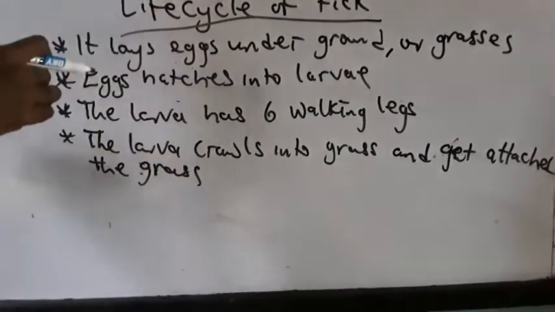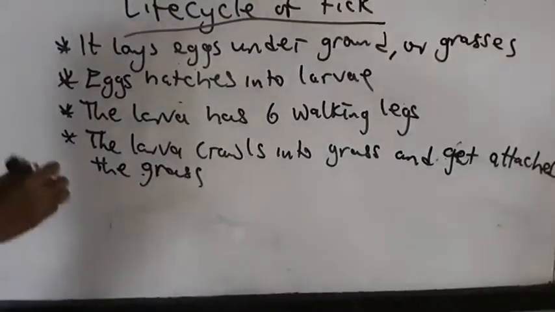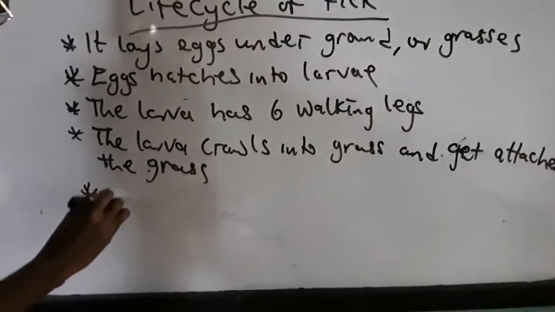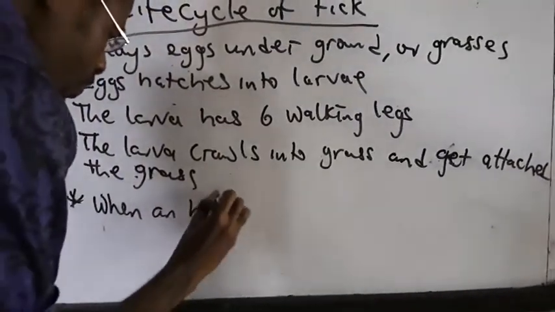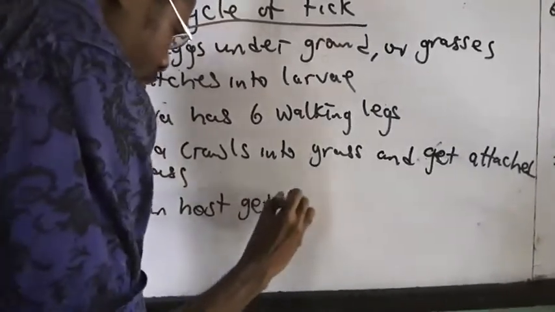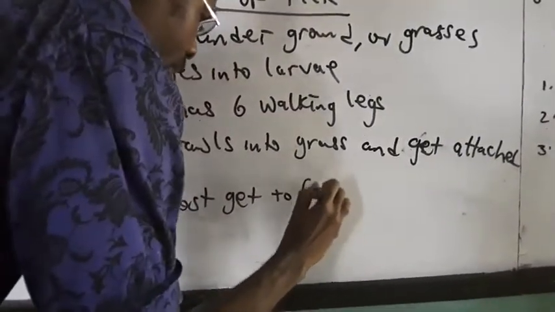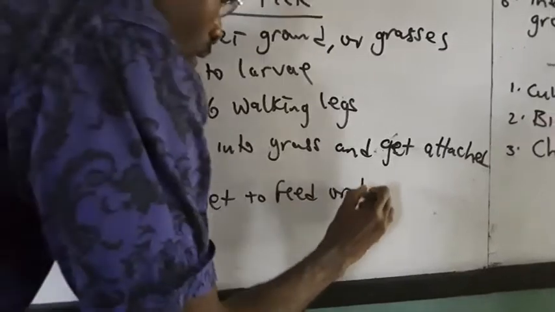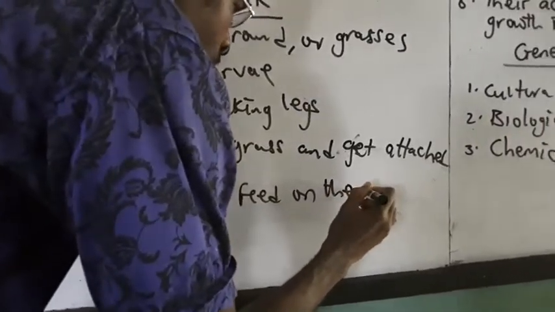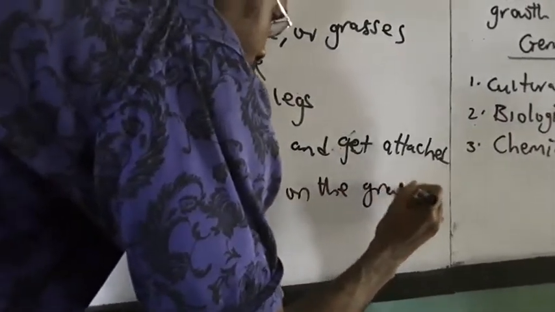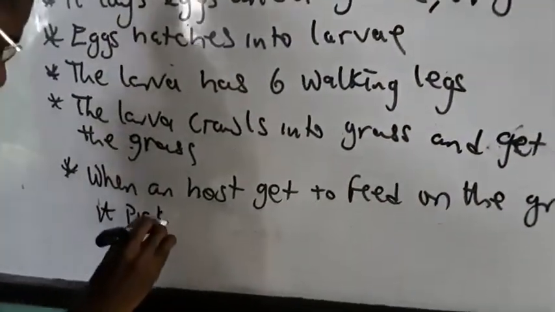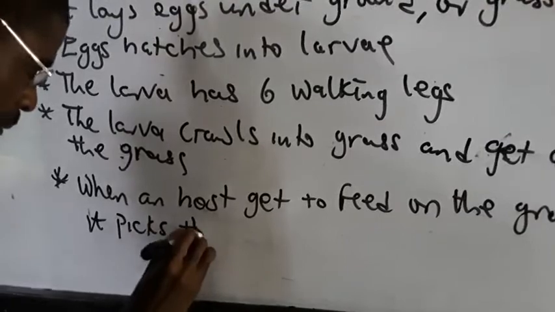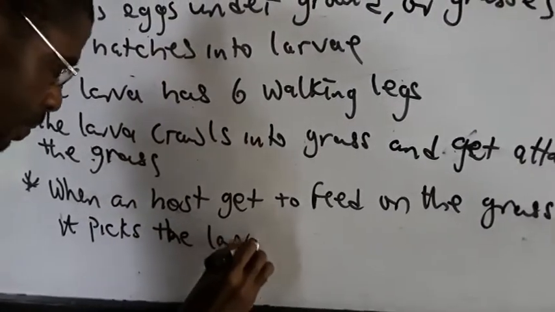Now, after attaching it to the grass, when a host gets to feed on the grass, it picks the larva.